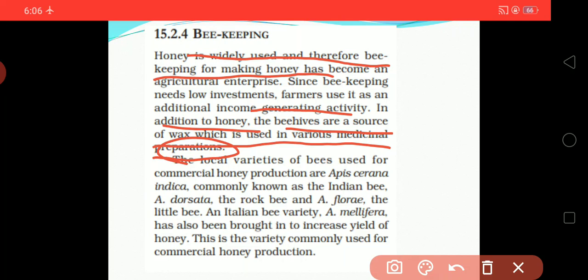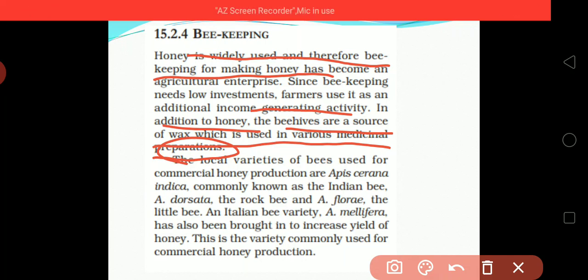In this you can see that there are two sources of income or output, which we call yield or product. One is wax, which comes from the beehives, and the other is honey, which is widely used. Wax is the major source for medicinal preparation.